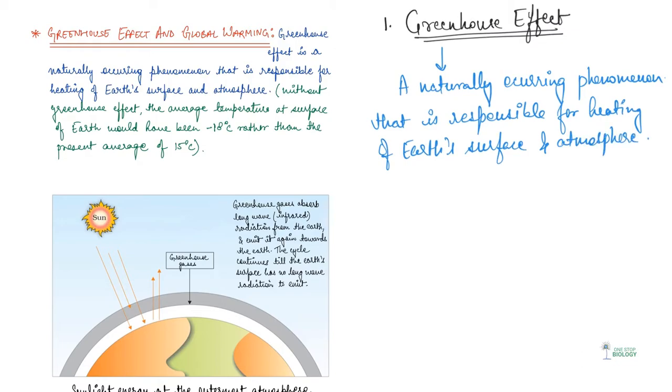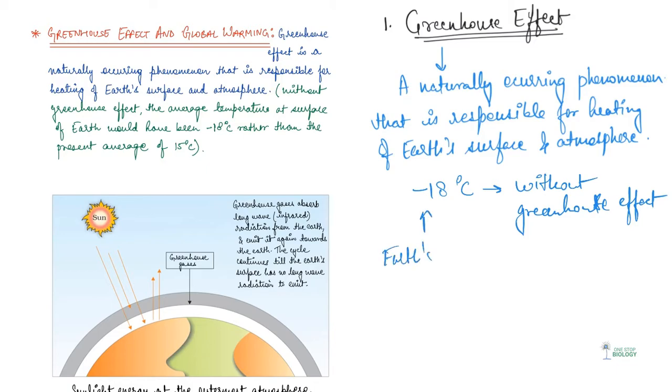Now guys, if you see here, the sunlight is falling on the surface of the earth, right? And we have various greenhouse gases. Without greenhouse effect, the average temperature of Earth would have been minus 18 degrees Celsius. This would happen without greenhouse effect, Earth's temperature.